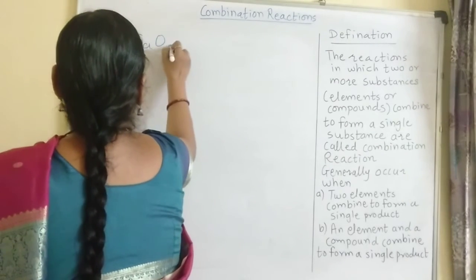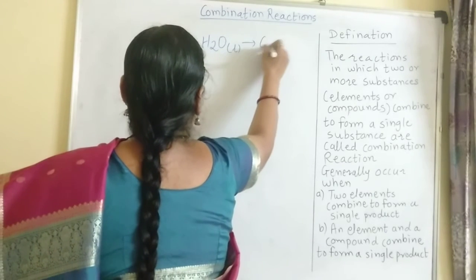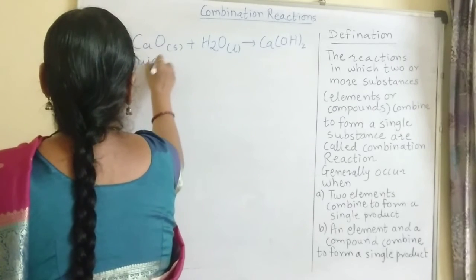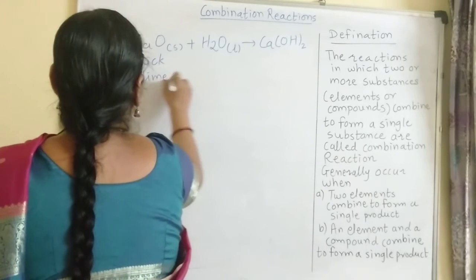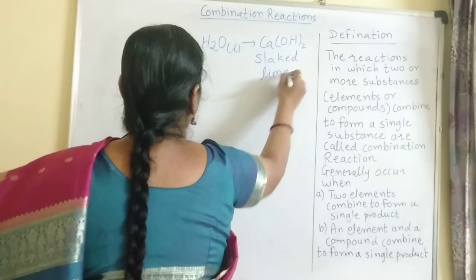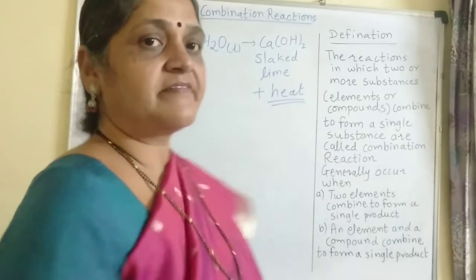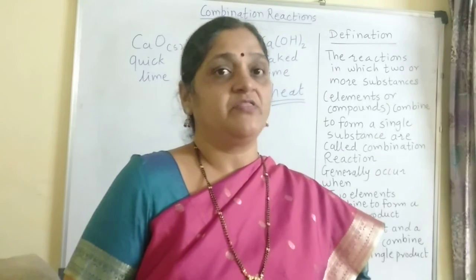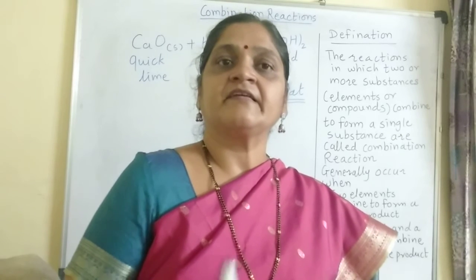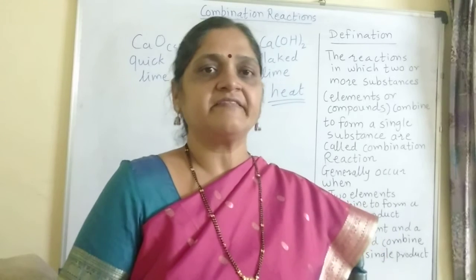CaO, that is calcium oxide, reacts with water to produce calcium hydroxide, that is slaked lime. This is quicklime. This is slaked lime. During this reaction, a large amount of heat is generated, and therefore the reaction of calcium oxide or quicklime with water is also known as an exothermic reaction, because it releases a lot of heat.